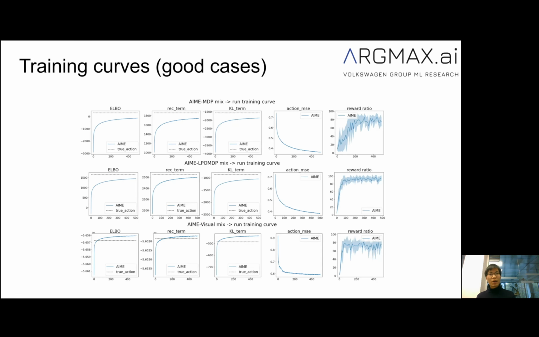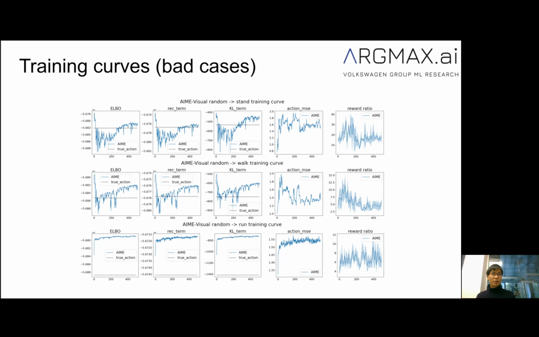Here we also provide some representative training curves to demonstrate the training dynamics of AIME. Here are 3 good cases where we transfer from the mixed dataset to the run task. We can see that in good cases, the training process is very stable and fast. The ELBO could overshoot to a higher value than the value with true actions due to some overfitting, but it doesn't have a big impact on the reward.